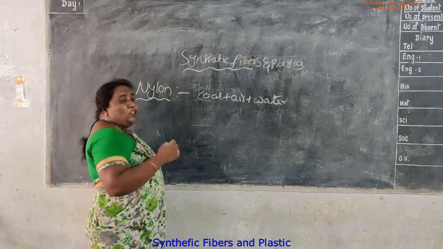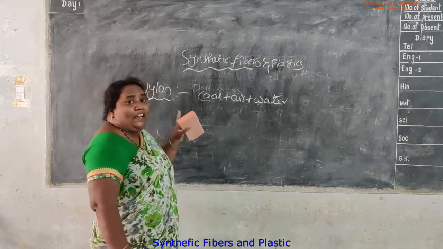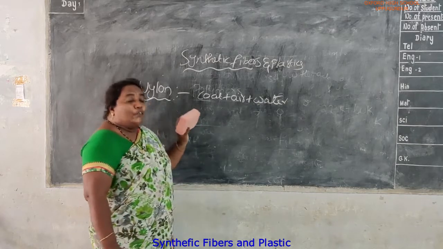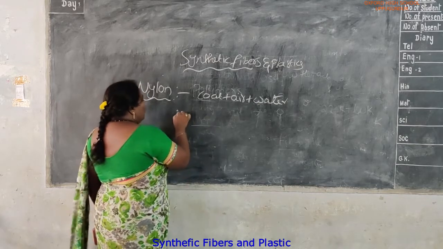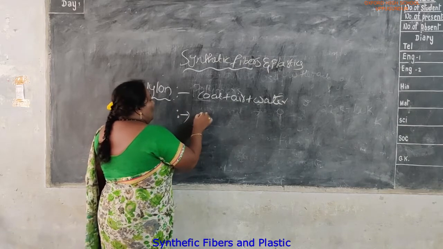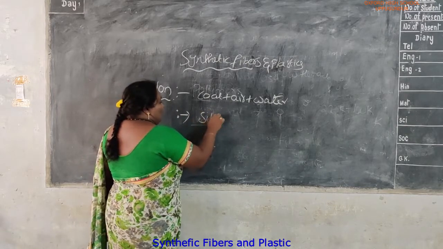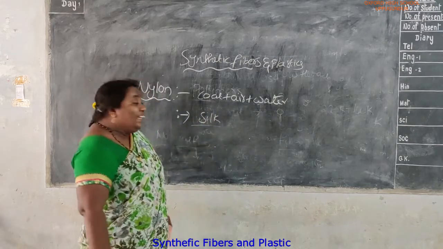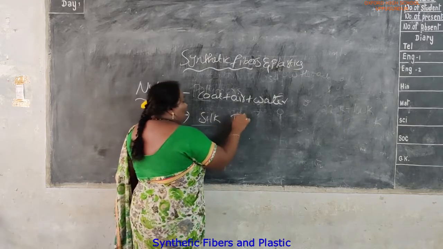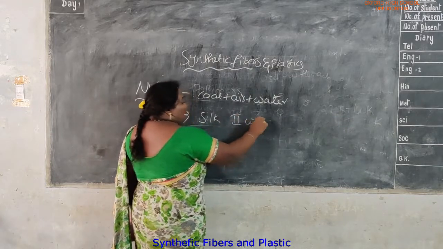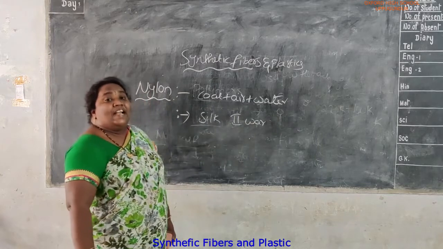Nylon is the first synthetic fiber. Nylon replaced the silk industry. It was mostly used in the Second World War.